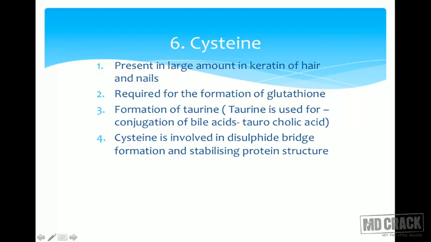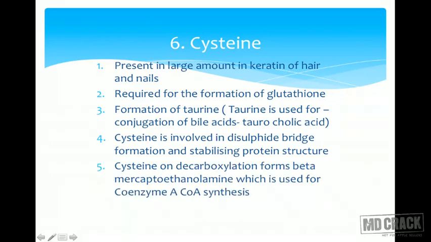Cysteine is involved in disulfide bridge formation and stabilizing the protein structure. I have already told you about it. Now one important thing is cysteine on decarboxylation forms beta-mercaptoethanolamine. Big name, but it is mainly used for CoA synthesis, coenzyme A synthesis. That is the thing to be remembered. Cysteine is required for the formation of coenzyme A.